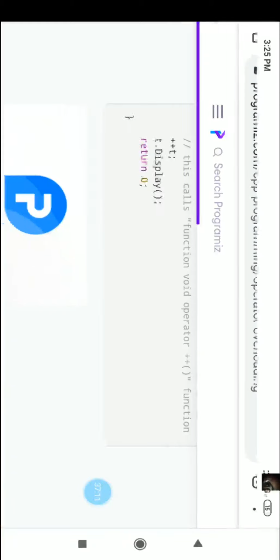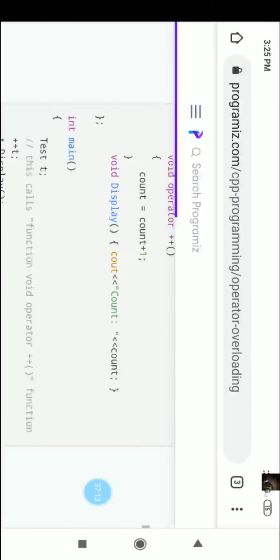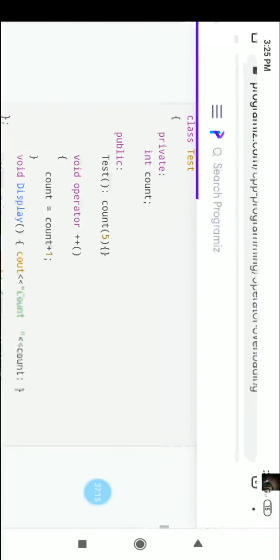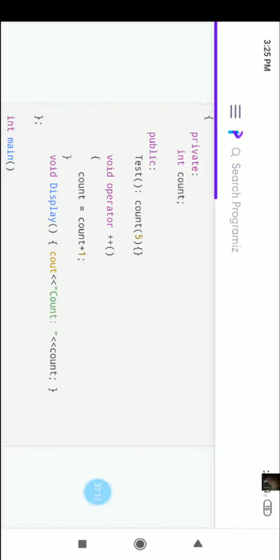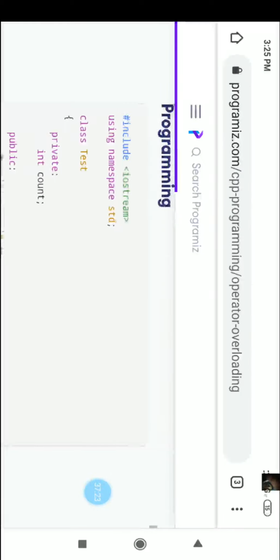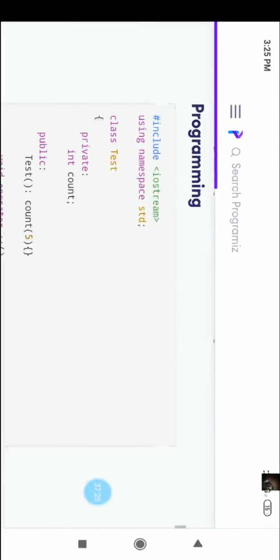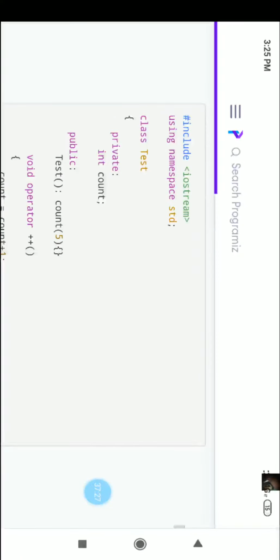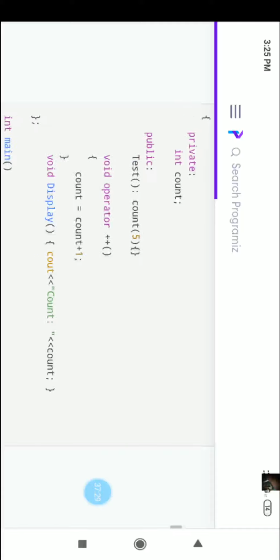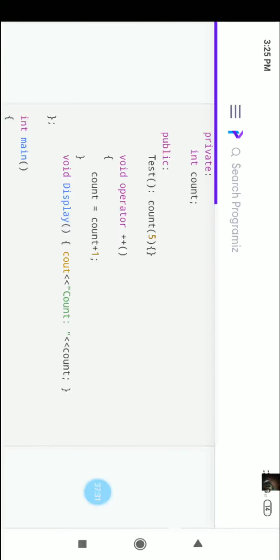Look at the program carefully. Again, I want to explain this program. Here: hash include iostream, using namespace std, class test, private int count, public test, count 5.